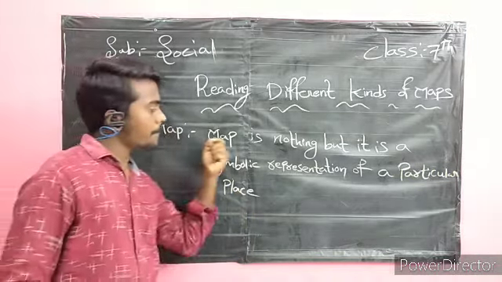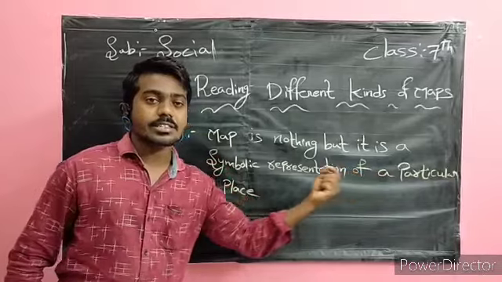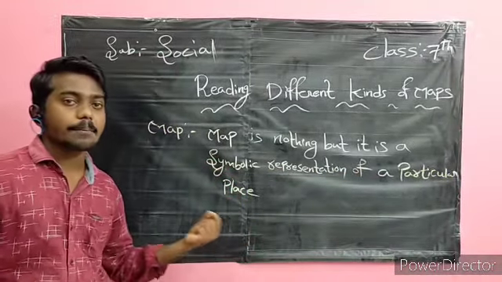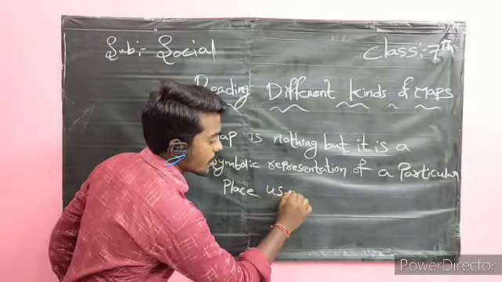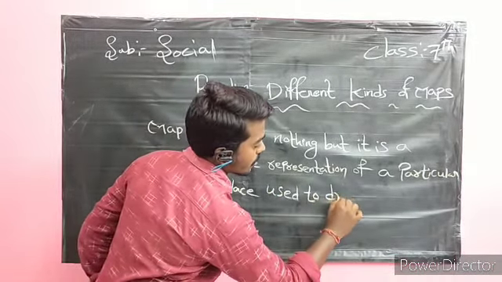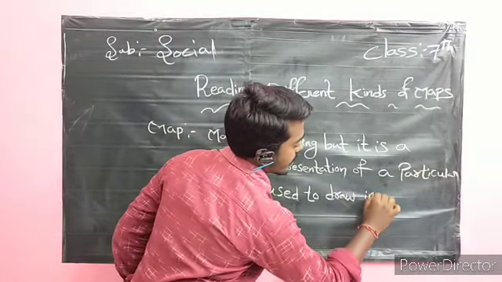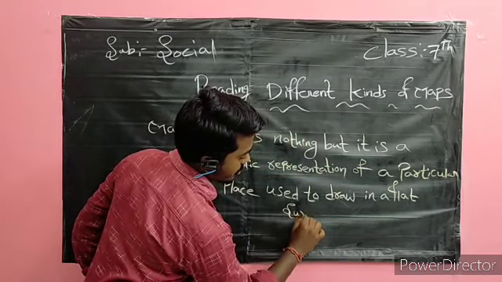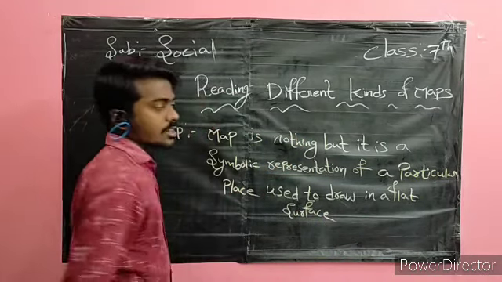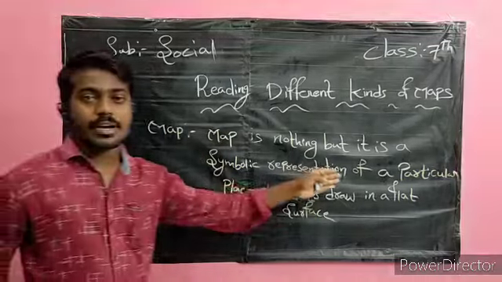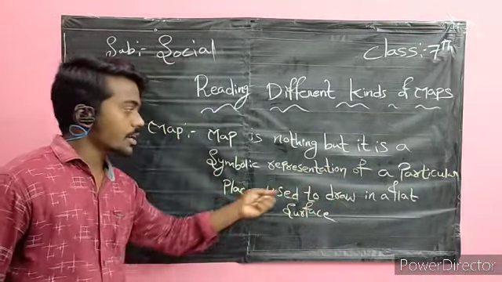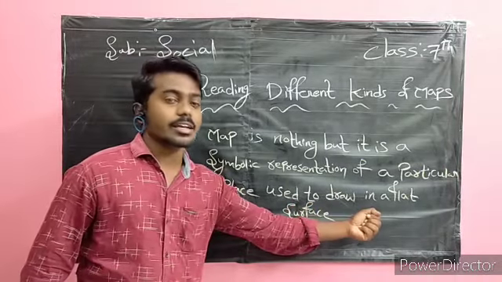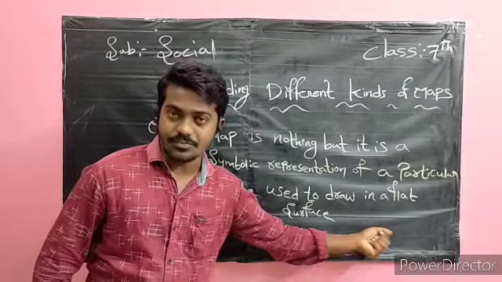What do you mean by map? Map is nothing but a symbolic representation of a particular place used to draw in a flat surface.